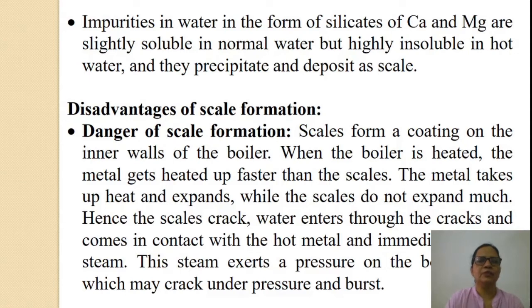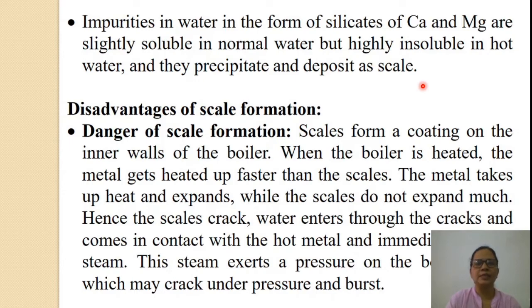The next reason for the formation of scale is impurities in water in the form of silicates of calcium and magnesium. These are slightly soluble in normal water, whereas they are highly insoluble in hot water and they precipitate and deposit as scale.